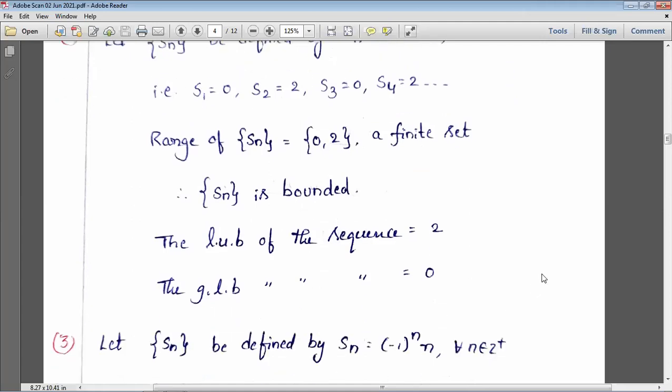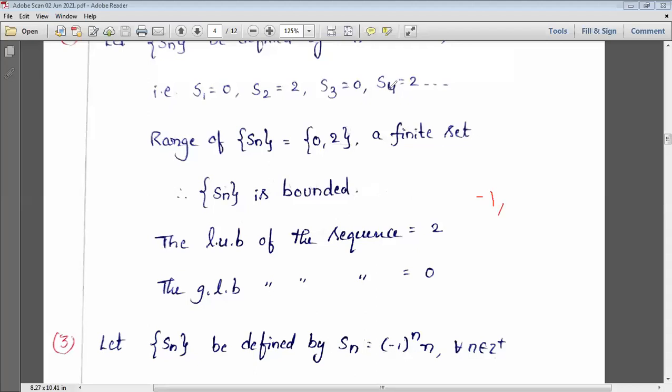And next, what about this? Let Sn be defined by Sn equals (-1)^n times n. Is this bounded? First, we can expand that sequence by substituting different values in place of n. If you substitute n equal to 1, what will you get? Minus 1.